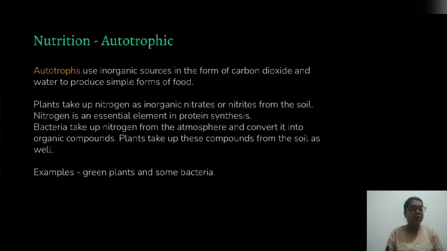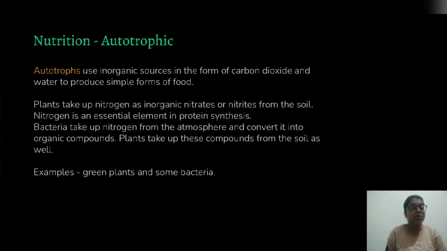Auto here means self, and trophic means synthesis. But what do autotrophs do actually? They use inorganic sources in the form of carbon dioxide and water to produce simple forms of food. Plants take up nitrogen as inorganic nitrates or nitrites which are present in the soil. Nitrogen is a very important element for protein synthesis. Bacteria take up nitrogen from the atmosphere and then convert it into organic compounds. The examples of autotrophs are green plants and some bacteria.